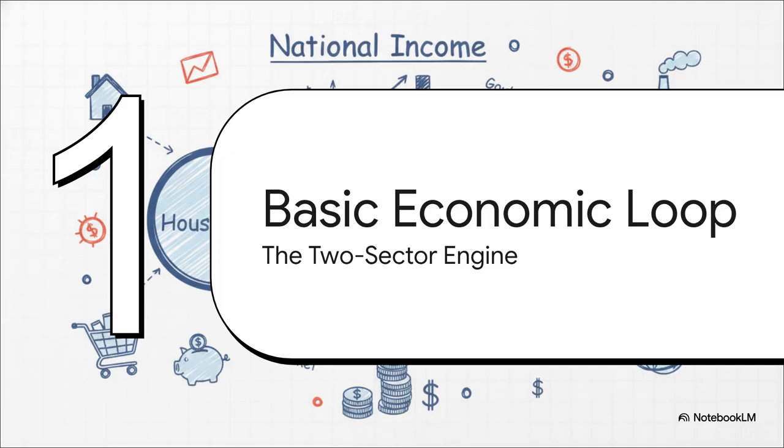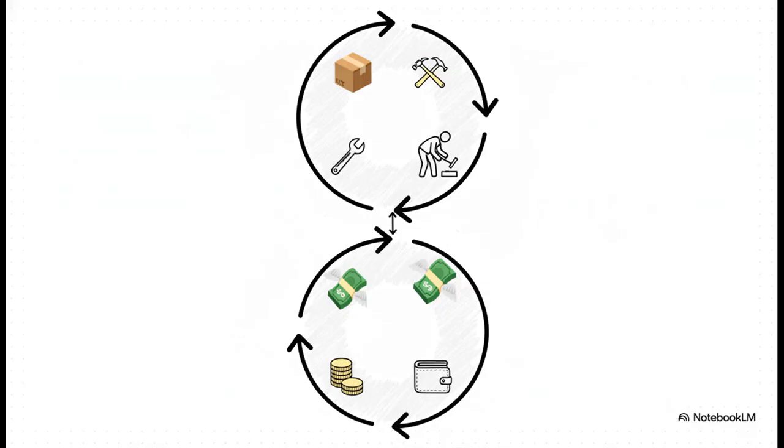All right, Section 3, the basic economic loop. With our counting rules firmly in place, it's time to build the foundation of our economic machine. To really understand this engine, you need to see that it runs on two separate, perfectly mirrored circuits. On one side, we have real flows. This is the physical stuff, the flow of your labor services to an employer, or the flow of physical commodities and goods to buyers. On the exact opposite side, moving in the reverse direction, we have money flows.